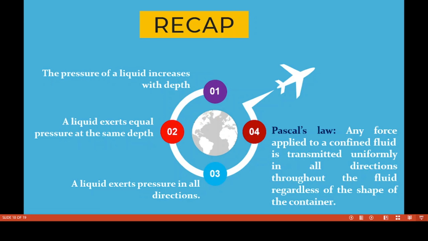Any force applied to a confined fluid is transmitted uniformly in all directions throughout the fluid regardless of the shape of the container. Any force we apply to the restricted fluid spreads. We are giving one force only, but it will spread uniformly in all directions.